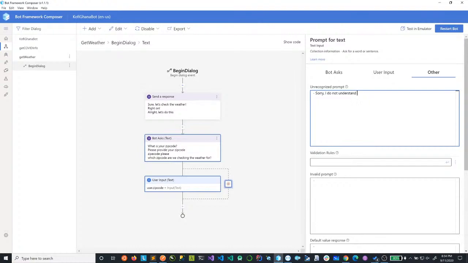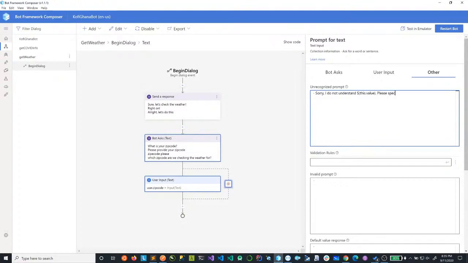Now the cool thing about setting values, because at this point you are in the property, is that you can decide to use a property. So I can say, sorry, I do not understand, and use a dollar sign and open, and as you can see, this dot value, cool intelligence happening for us there. And then a full stop.